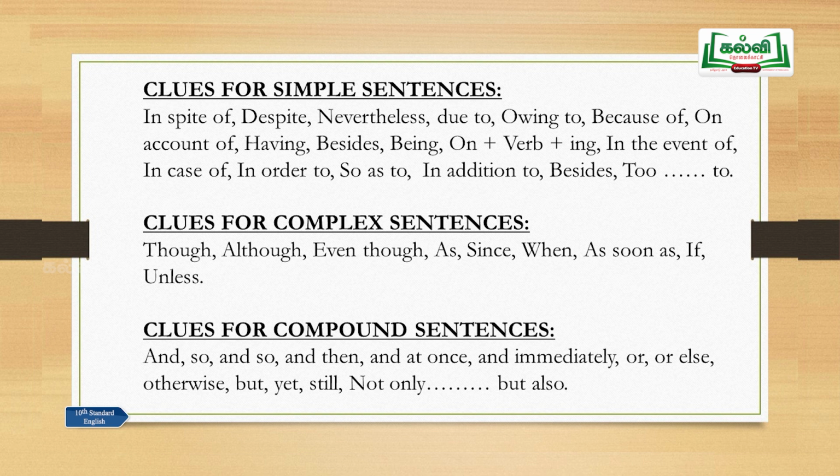Clues for compound sentences: and, so, and so, also, and then, and at once, and immediately. These are also just known as conjunctions. Or else, otherwise, but, yet, still, not only but also. All these are the clues for compound sentences. You can identify the sentence very easily by using these clues.